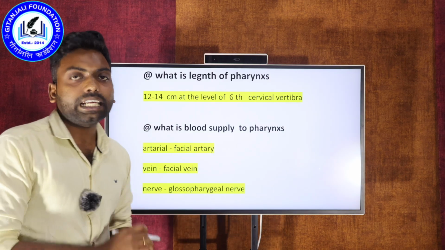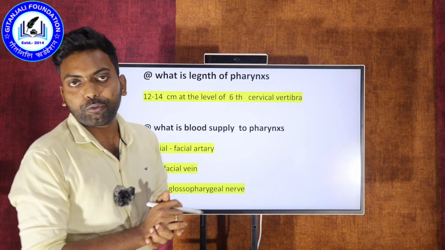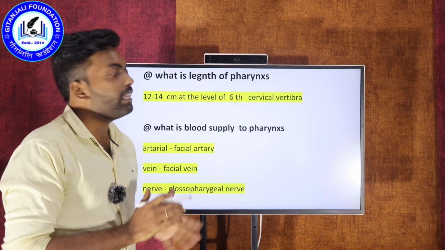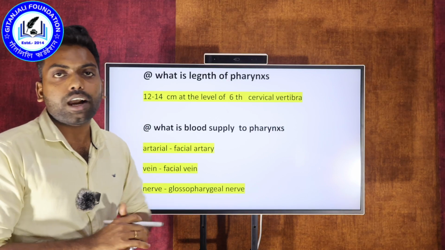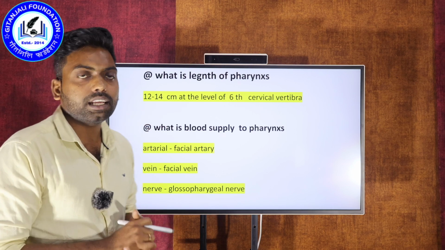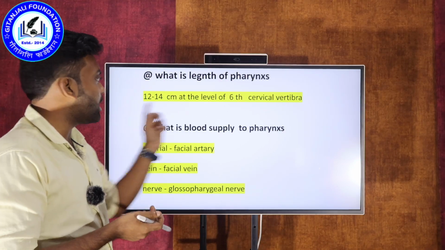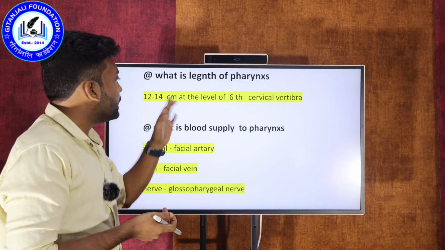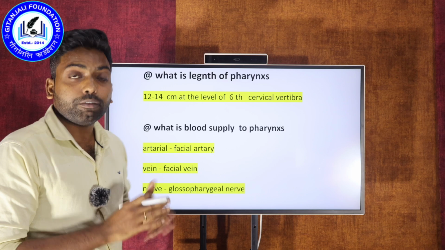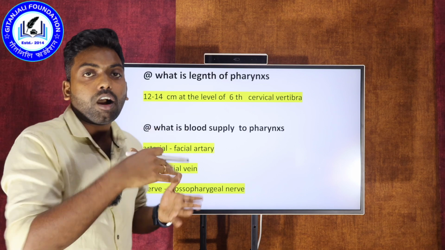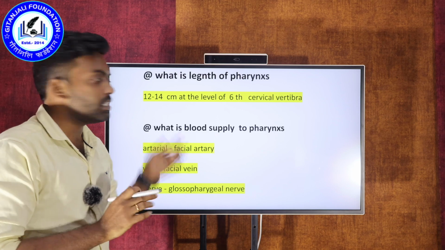So from this theoretical part, if you focus on the competitive exam point of view, the first one is: what is the length of the pharynx? They will ask this in CHO or ESR, whatever competitive exams there are. So what is the length of the pharynx? The answer is 12 to 14 centimeters, at the level of the 6th cervical vertebra. They will give multiple options, and from those you need to pick this answer. This is the right answer.